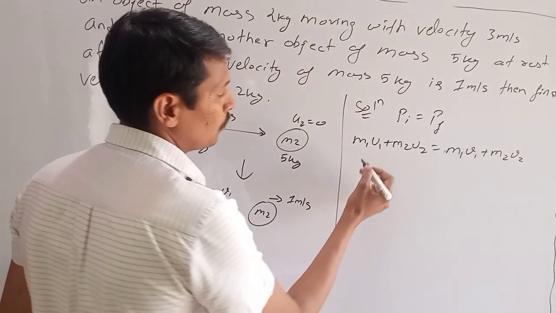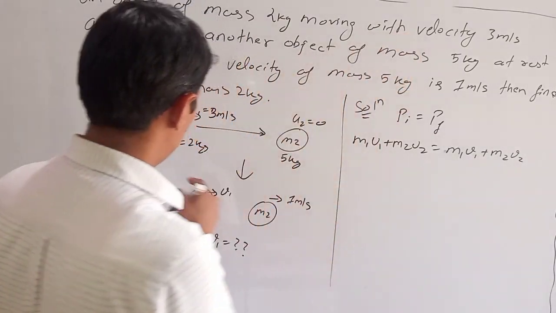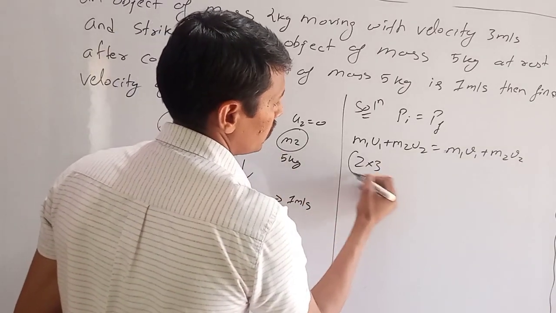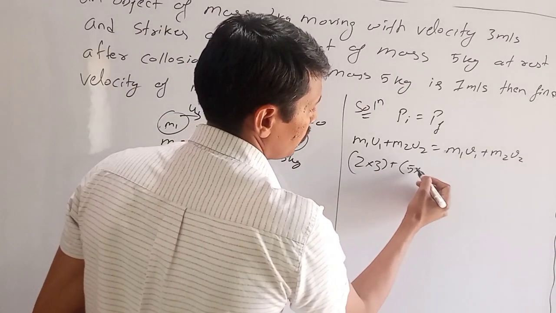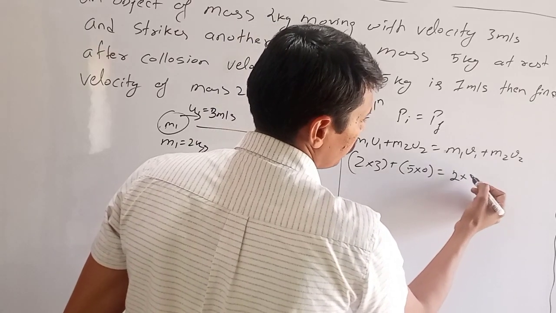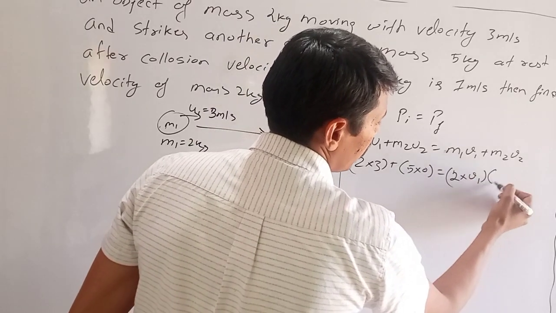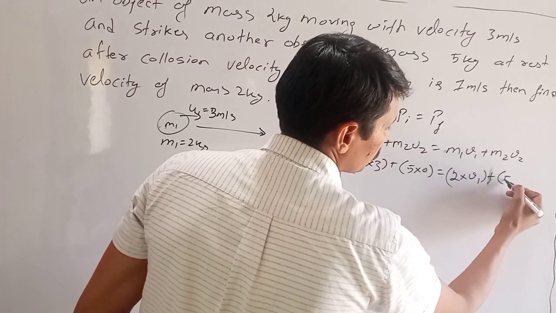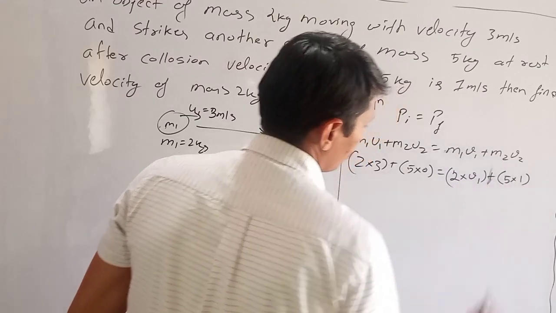M1 is 2 kg, U1 is 3, so 2 into 3 plus M2 is 5 and U2 is 0, equals M1 is 2 and V1 we have to find, plus M2 is 5 and V2 is 1.